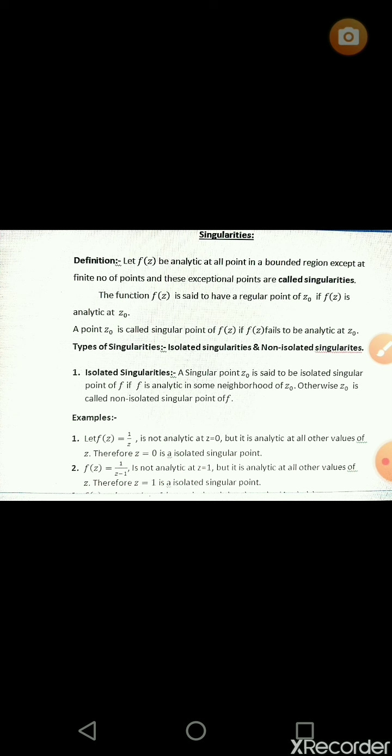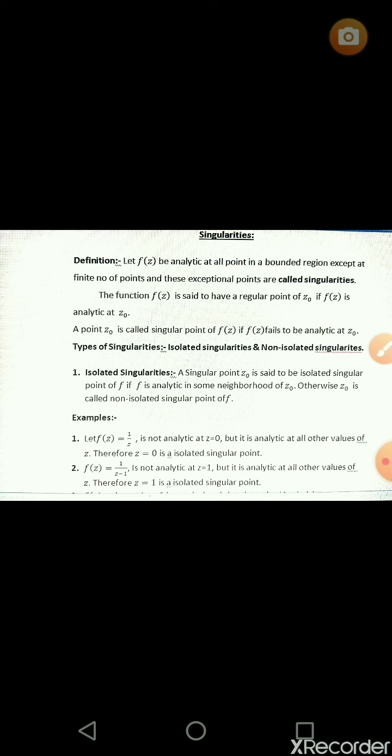In isolated singularities we have different types, that is, removable singularity, pole and essential singularity. For example, f of z equal to 1 by z is not analytic at z equal to 0, but it is analytic at all other values of z. Therefore, z equal to 0 is called an isolated singular point.